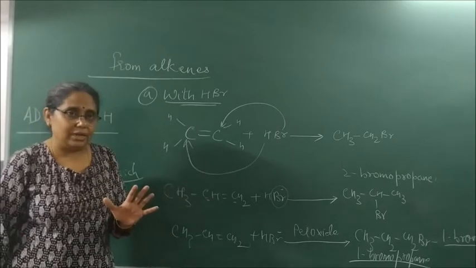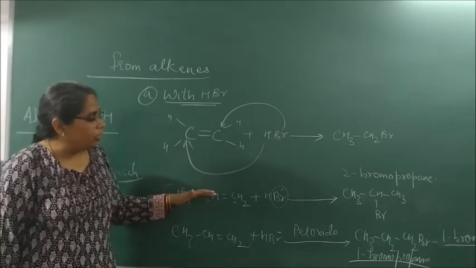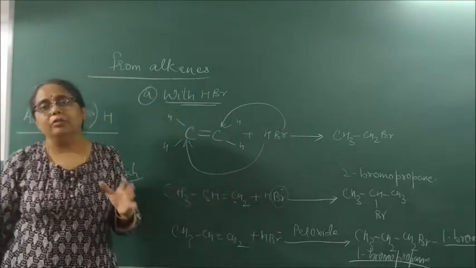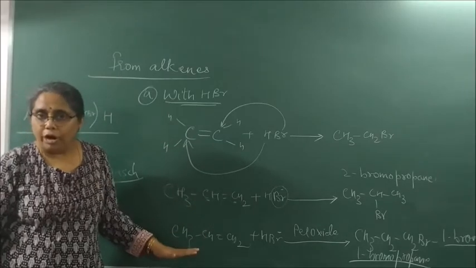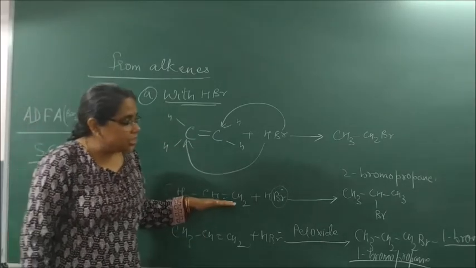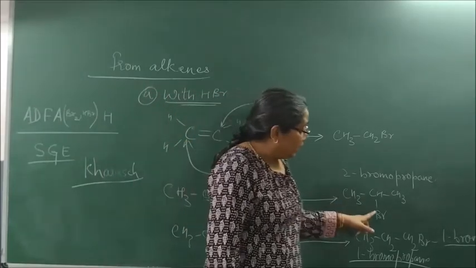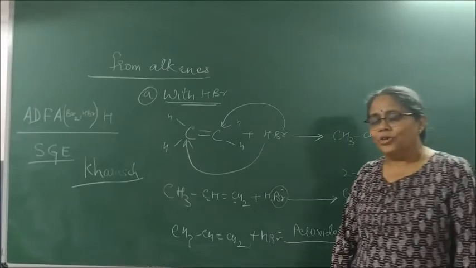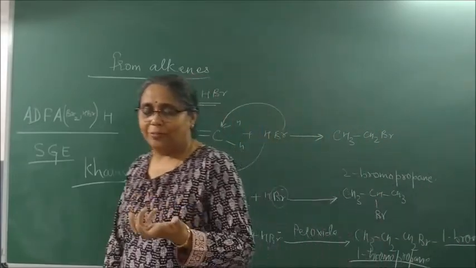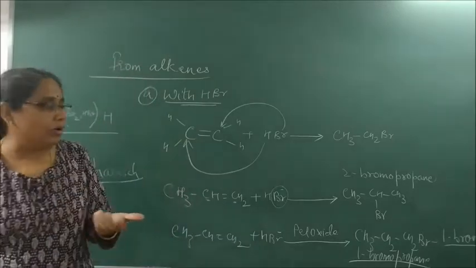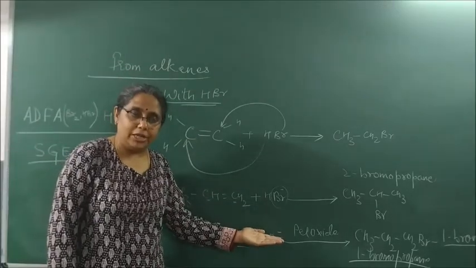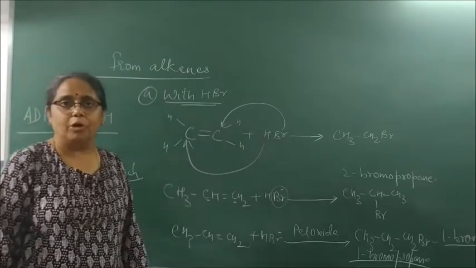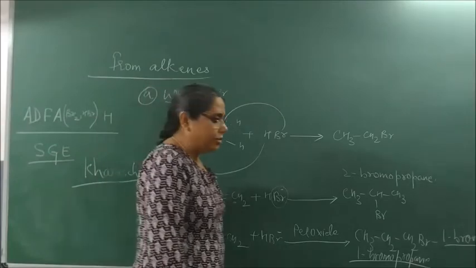Always understand that the addition of HBr to any unsymmetrical alkene can be done with the help of Markovnikov's rule or anti-Markovnikov's rule. If it is done in the presence of Markovnikov's rule, the negative part will go and attach itself to that carbon atom across the double bond which has the least number of hydrogen atoms. And the anti-Markovnikov rule, which takes place in the presence of peroxide, the negative part of the reagent will go and attach to that carbon atom across the double bond which has the highest number of hydrogen atoms.